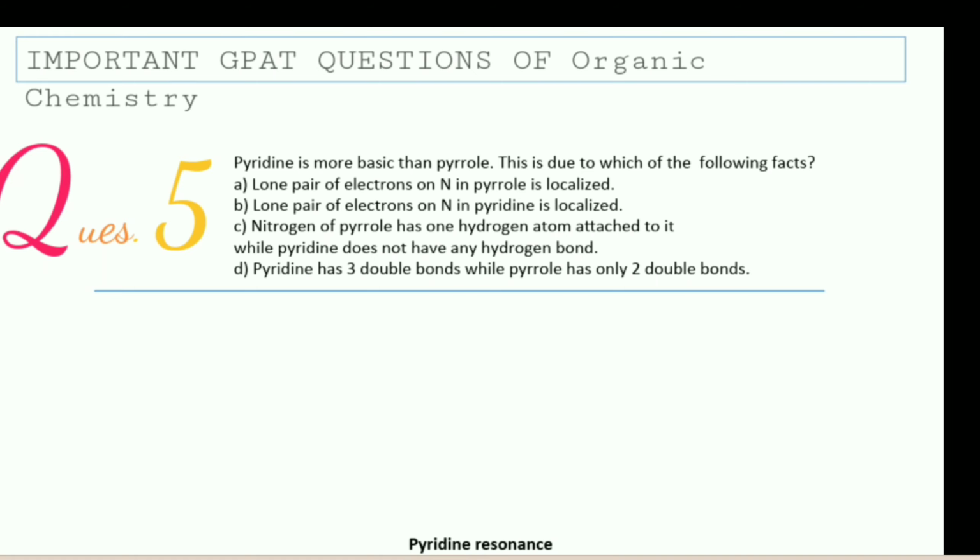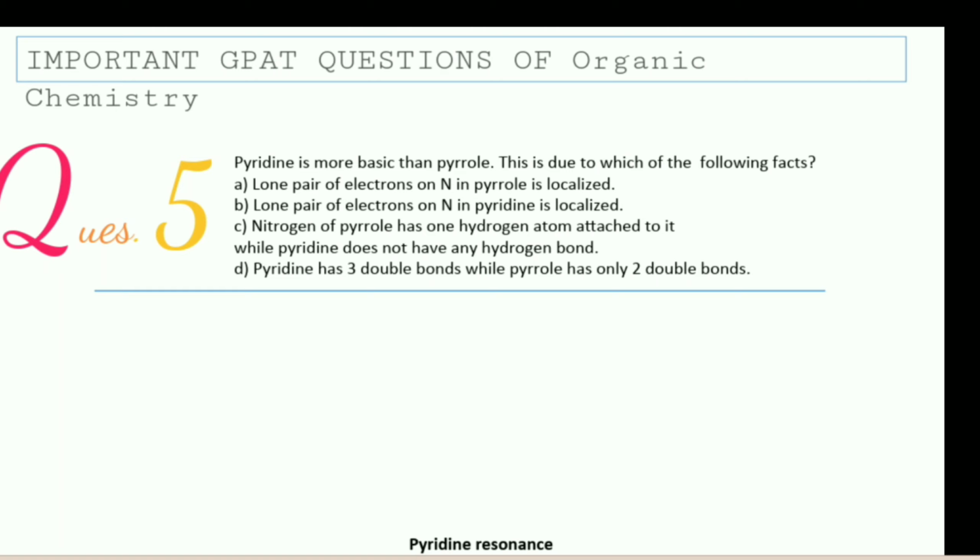Option 1 is, the lone pair of electrons on nitrogen in pyrrole is localized; or the lone pair of electrons on nitrogen in pyridine is localized; or the nitrogen of pyrrole has one hydrogen atom attached to it while pyridine doesn't have any; or the last option is, pyridine has three double bonds while pyrrole has only 2 double bonds.